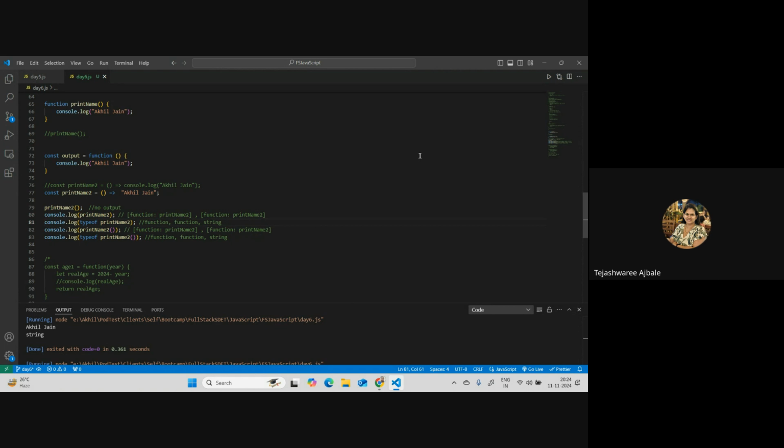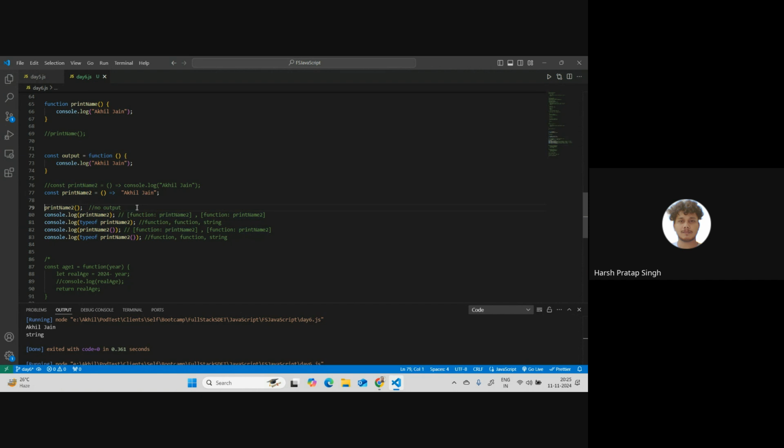Thank you. Yeah, Harsh, you were asking something. Yes, sir. At line 79, when we call the print name 2, we can assign it to any variable also and store that value in that variable. Is that correct? Absolutely possible.